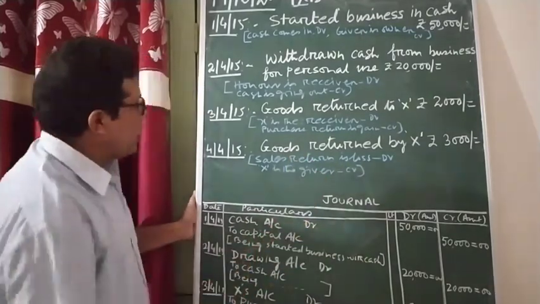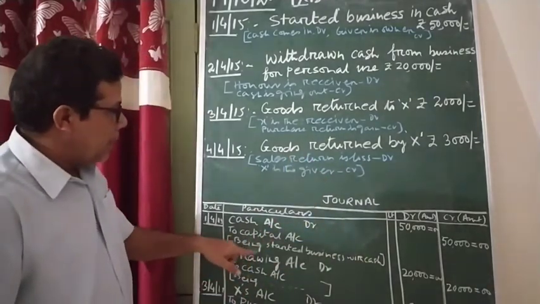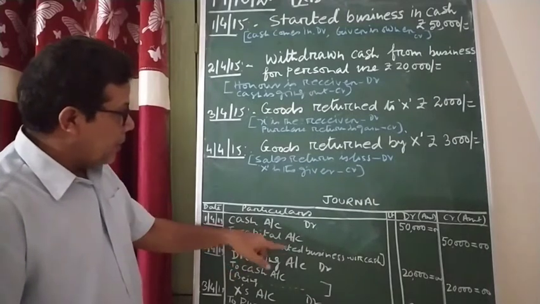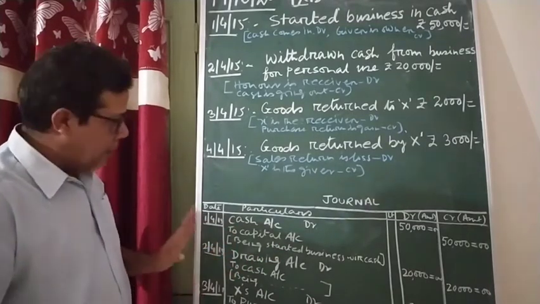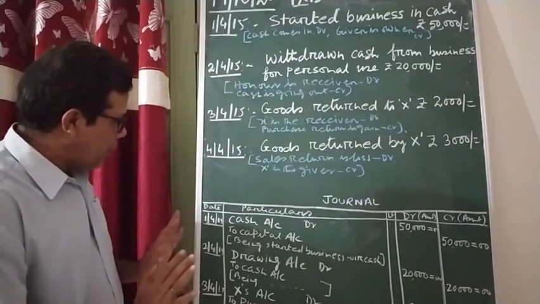Now here definitely you are supposed to write the statement, being started business with cash. You can write it. Do you understand? You know how to write the narration? All of you know it.